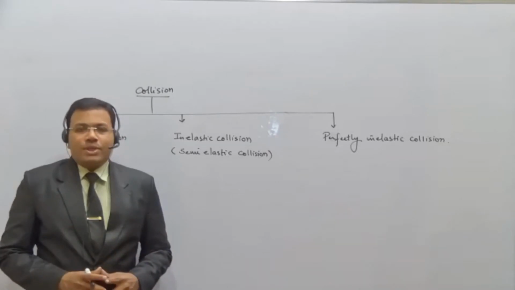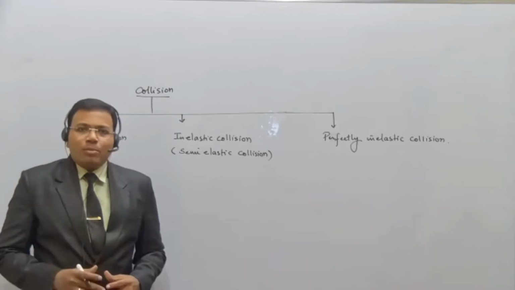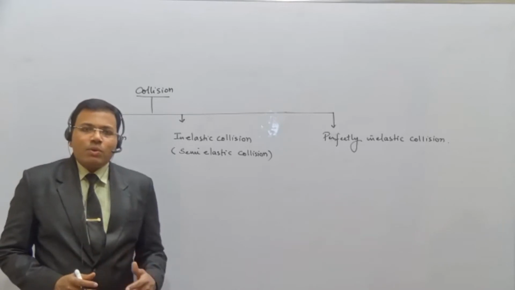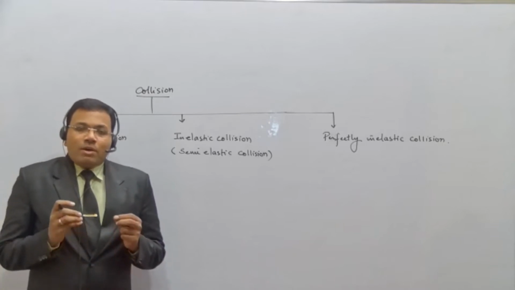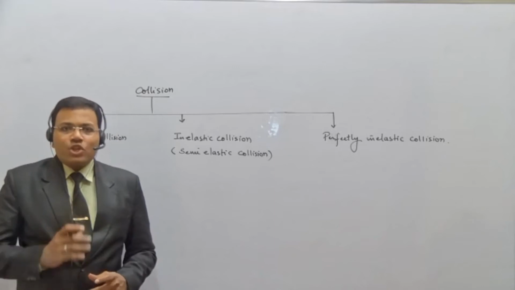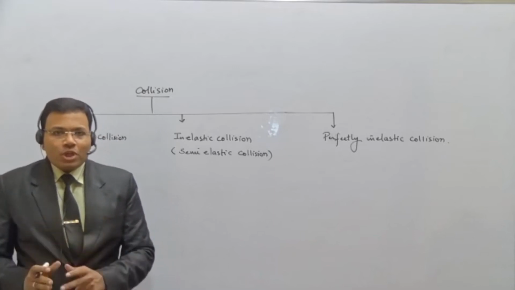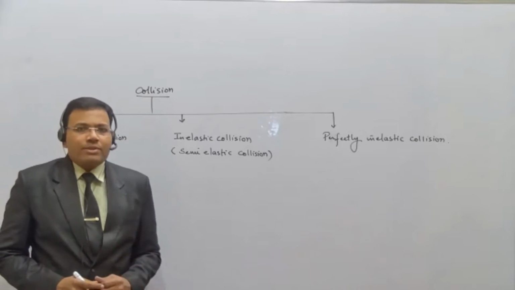Conserved means constant. The total momentum before collision is equal to the total momentum after collision. I repeat, momentum conserved means that is what you call the conservation of momentum. Momentum before the collision must be equal to the momentum after collision. Let us understand this.